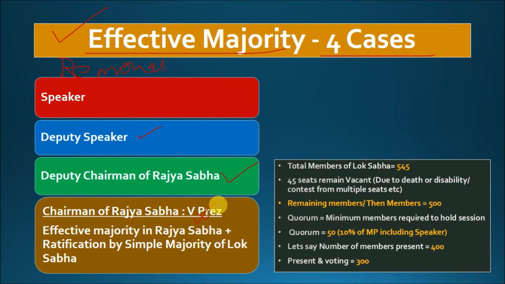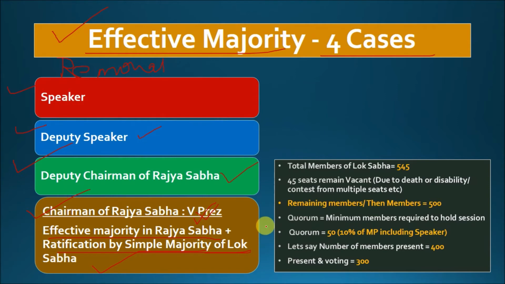So during his removal also, Lok Sabha should have some mandate, right or not? So here in the removal of chairman of Rajya Sabha, it should be passed by effective majority in Rajya Sabha, plus it should also be ratified by the Lok Sabha using a simple majority. But in case of speaker, deputy speaker and deputy chairman of Rajya Sabha, only effective majority will be sufficient. While in the case of Rajya Sabha chairman, that is vice president removal, effective majority in Rajya Sabha plus ratification by simple majority in Lok Sabha will be required.